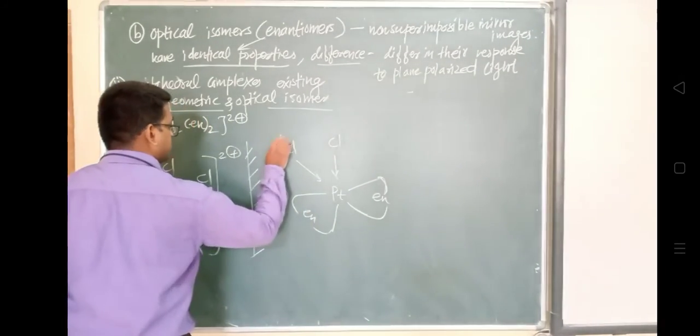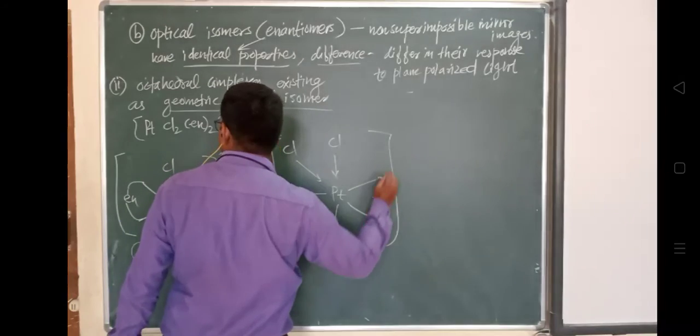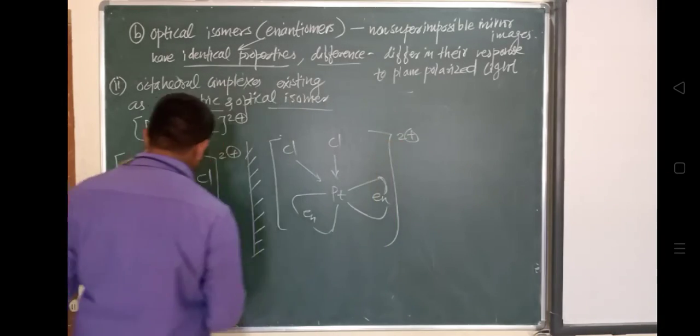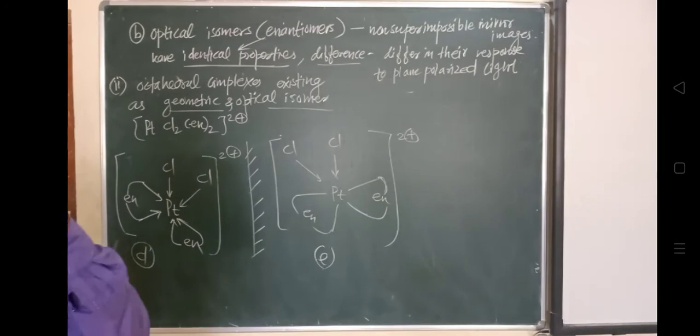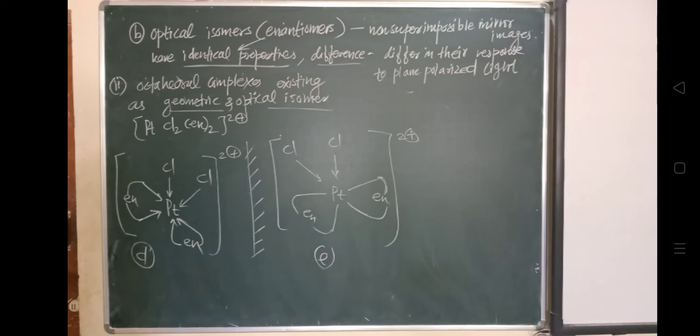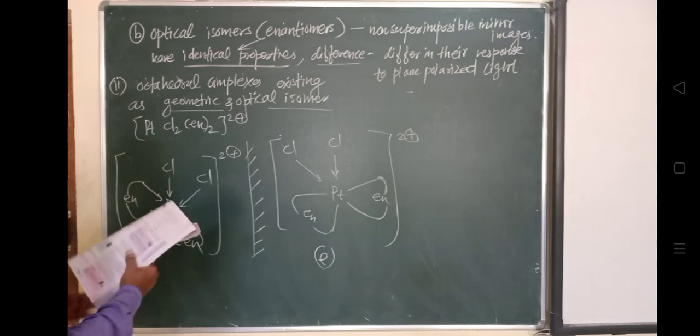So this is the structure, 2 plus. This one is a D type and this one is a laevo type isomer, enantiomers.